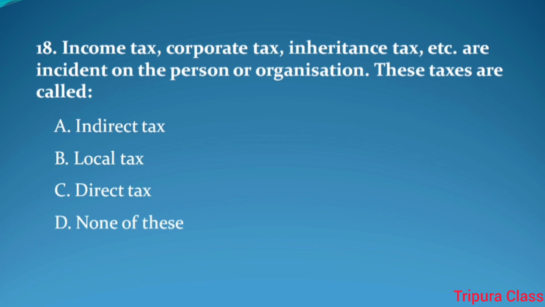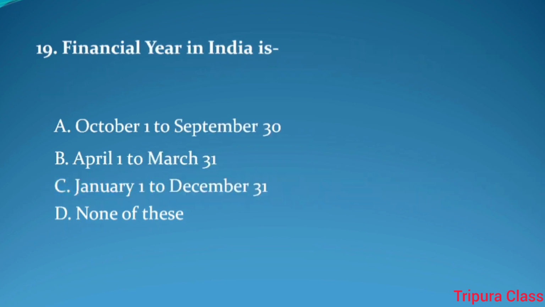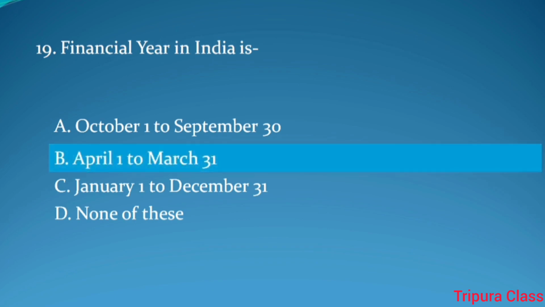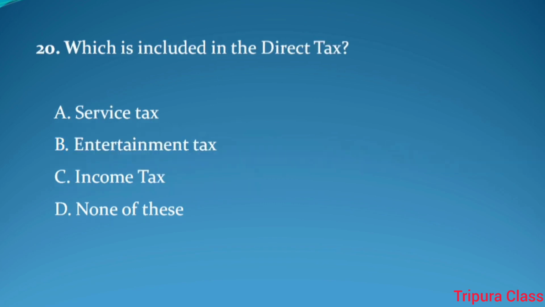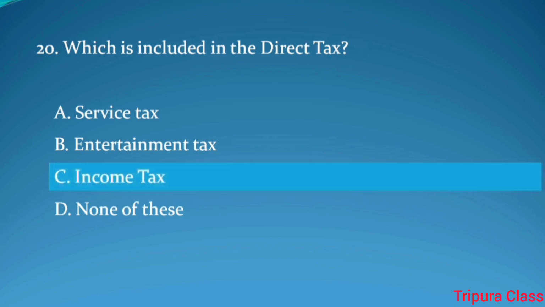Question number 18. Income tax, corporate tax, inheritance tax, etc. are incident on the person or organization. These taxes are called. Answer. Direct tax. Question number 19. Financial year in India is. Answer. April 1st to March 31st. Question number 20. Which is included in the direct tax? Answer. Income tax.